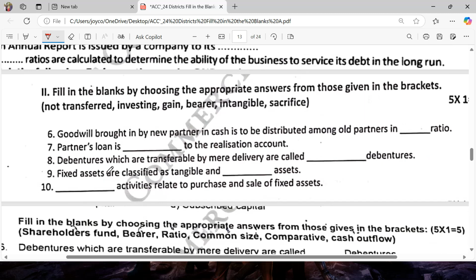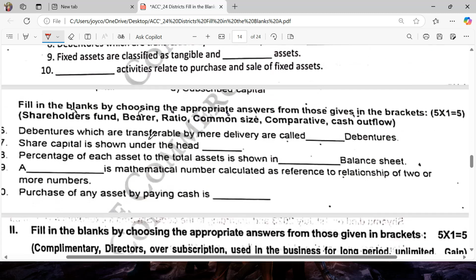Next question paper. Goodwill brought by the new partner in cash is to be distributed among the old partners in sacrifice ratio. Partners' loan is transferred to the realization account, not transferred. Debentures which are transferable by mere delivery are called bearer debentures. Fixed assets are classified as tangible and intangible assets. Investing activities are activities related to purchase and sale of assets. Debentures which are transferable are called bearer debentures.